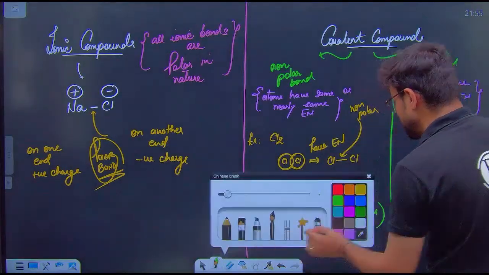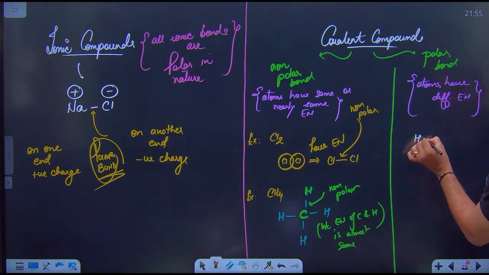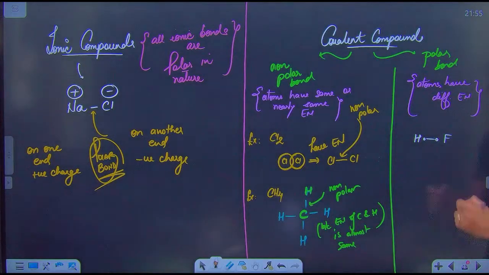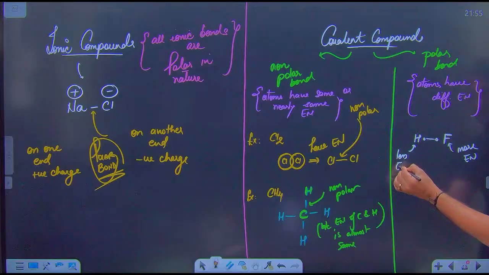But when I talk about this compound, let's say I have H and F molecule with me. So guys, now you know that fluorine is more electronegative and hydrogen is less electronegative. So now here what will happen?